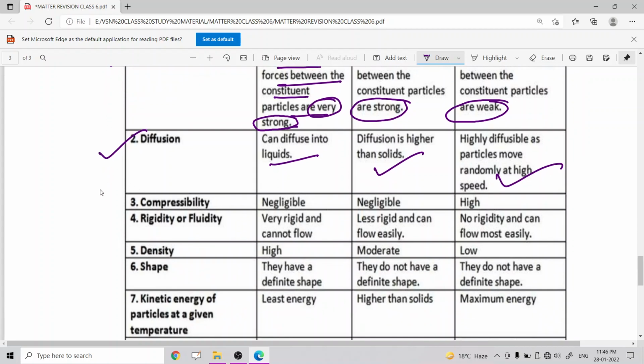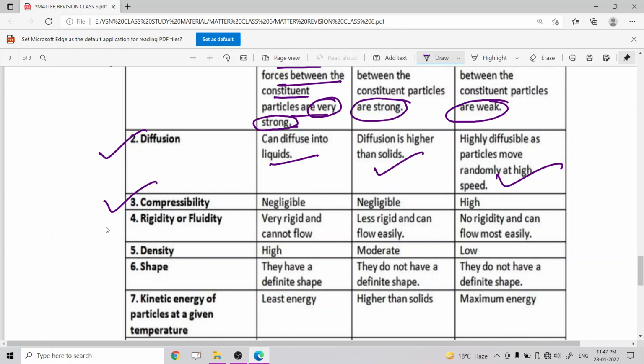Now the next one is compressibility. In this case, solids have negligible compressibility, and liquids also have negligible compressibility, but gases are highly compressible.